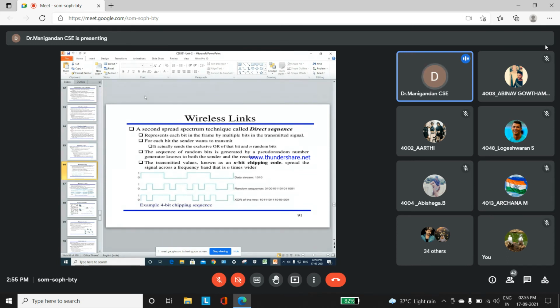This diagram shows that 0 means it goes in a downward direction, and 1 means it goes in an upward direction. This is the data stream, how the data stream will be transmitted from sender to receiver. It's a 4-bit chipping sequence. How the 4-bit chipping sequence will be transmitted from one end to another end, how the random sequence is generated, and how the XOR value will be generated between the source and destination.